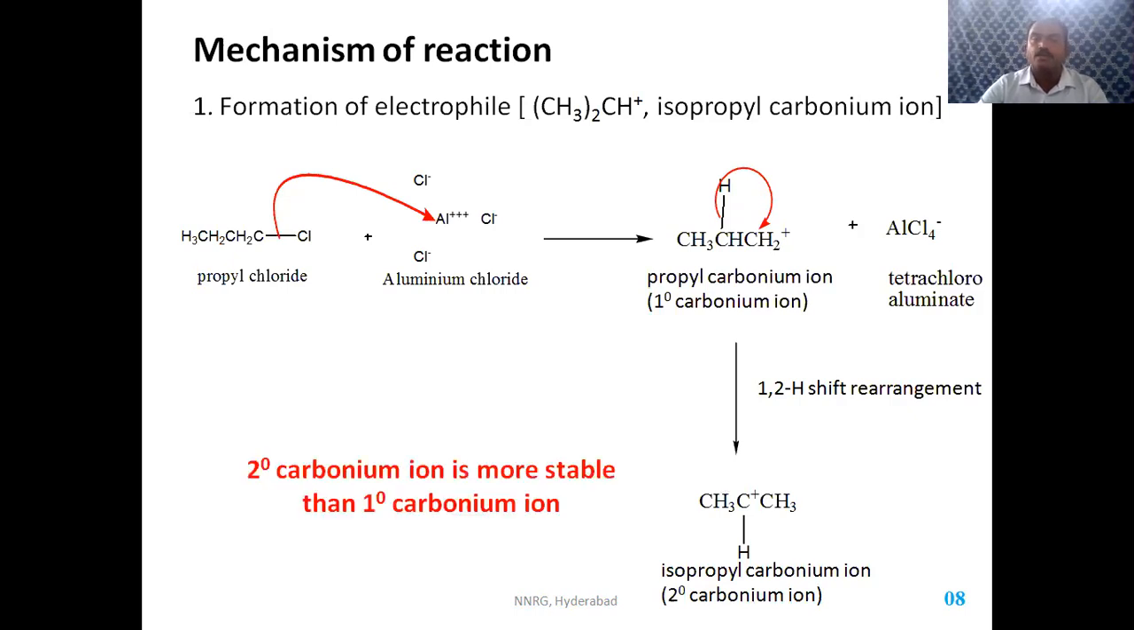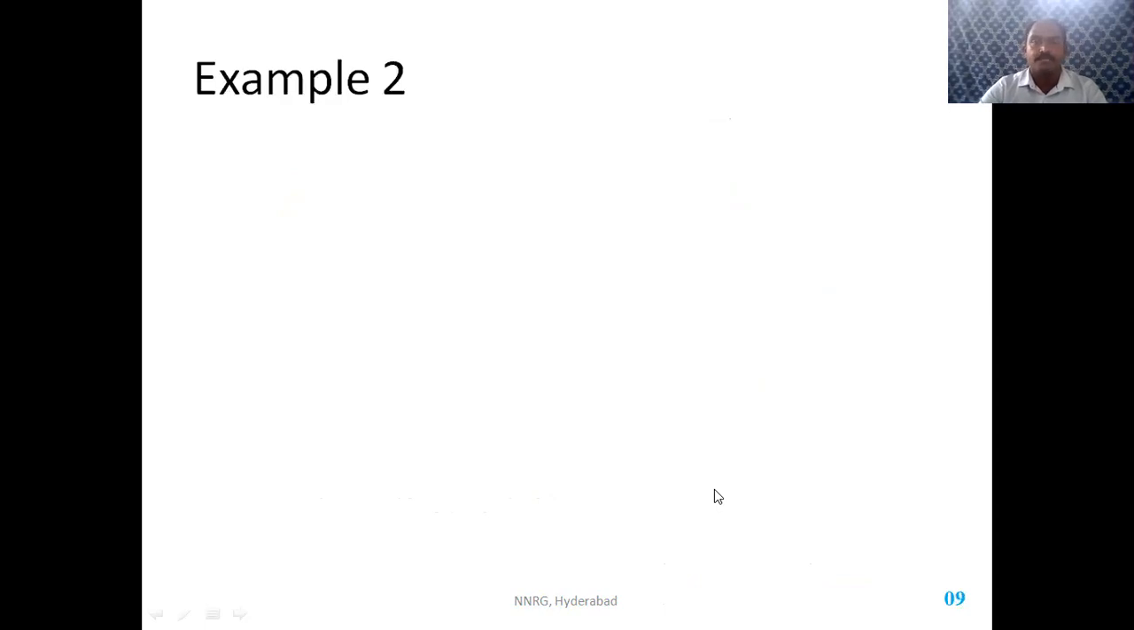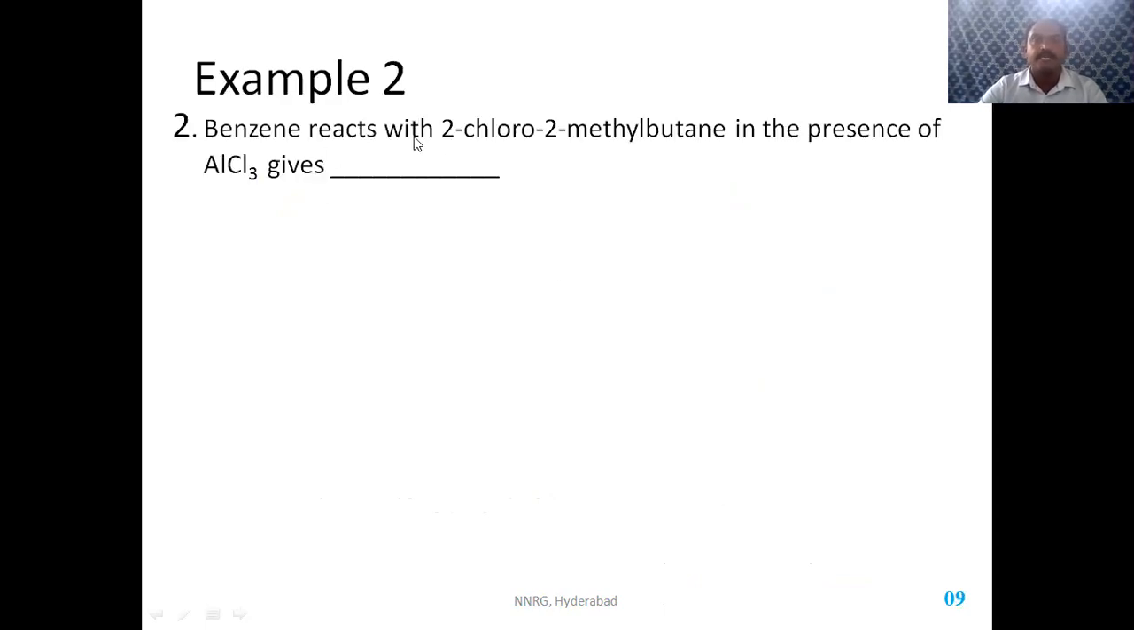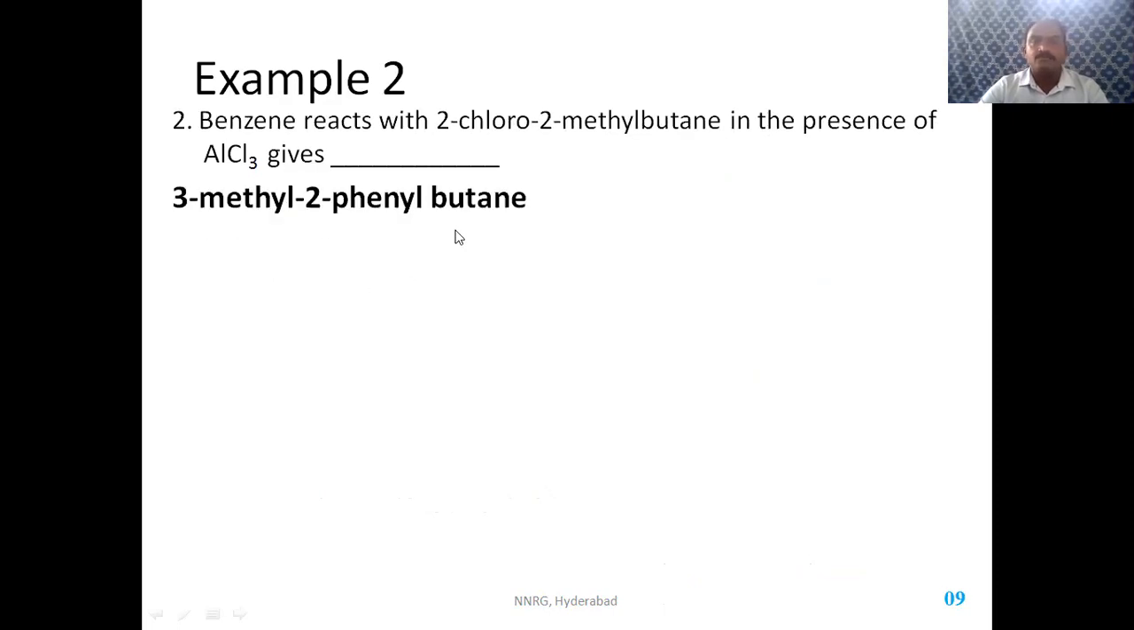The point here you have to take is always secondary carbonium ion is more stable than that of primary carbonium ion. Another example we will see, that is when benzene reacts with 2-chloro-2-methyl butane in the presence of aluminum chloride gives. So we need to solve it out. What does it give? Two products. Which is the main product? It gives 2-methyl-2-phenyl butane.